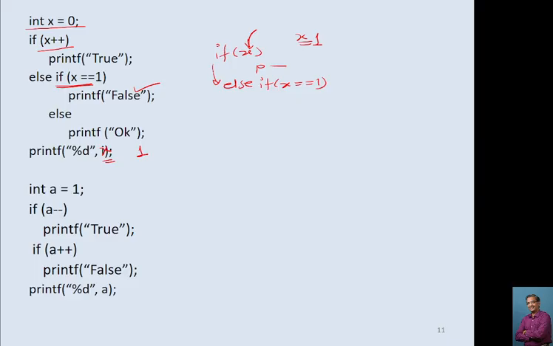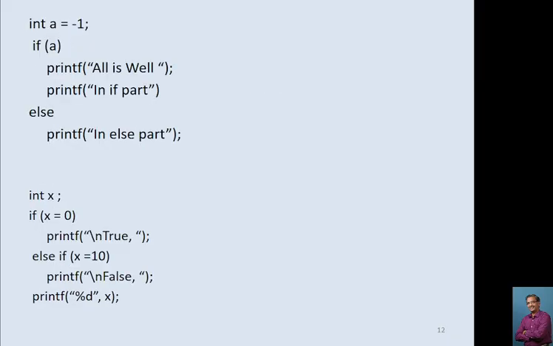Check this, a minus minus, a is 1, so it will print true, then minus 1, a becomes 0, it will come here. If 0, yes, the else part is not there, and then it will increment the value of a to 1. Forget this. Okay, don't focus on this. Okay, what is here? Yes, this is the important part.